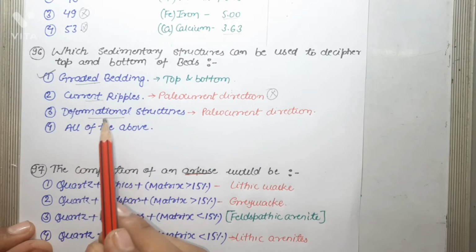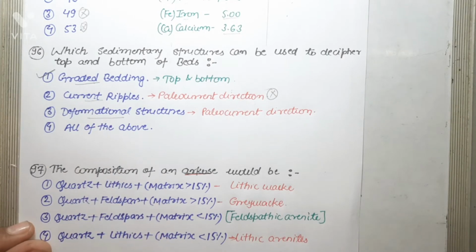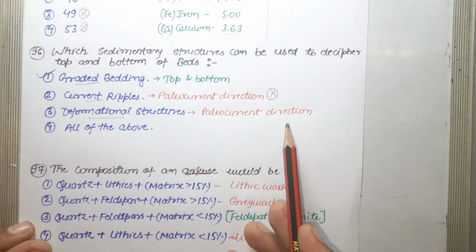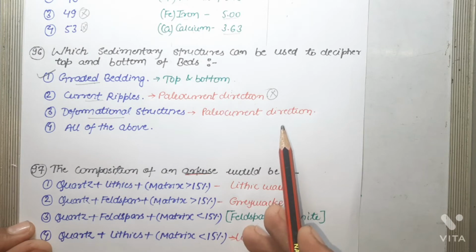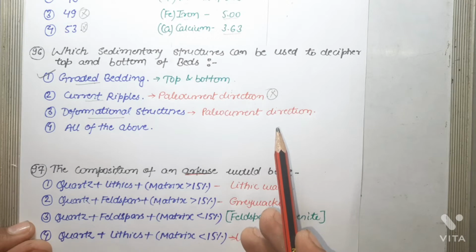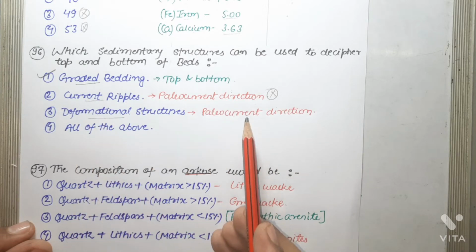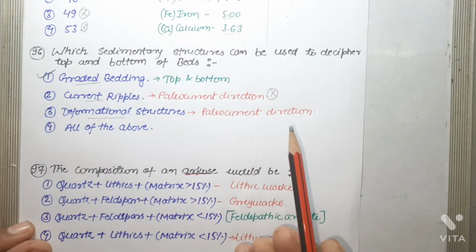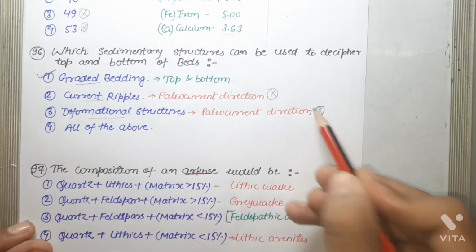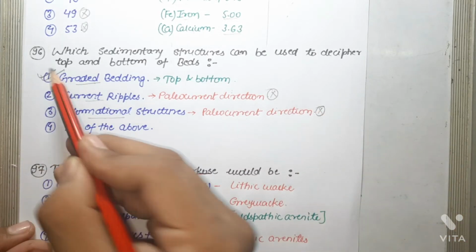Deformational structures. Deformational structures are again used to indicate paleocurrent direction. Why? What are deformation structures? Deformation structures are formed when bedding, cross bedding, or cross lamination produced during sedimentation have been subsequently deformed. For example, in convolute bedding, convolutions are commonly asymmetrical and overturned in paleocurrent direction. So basically, deformation structures are used to indicate paleocurrent direction, but cannot be used to decipher the top and bottom of it. So this is also incorrect statement. So the correct answer of this question is graded bedding.